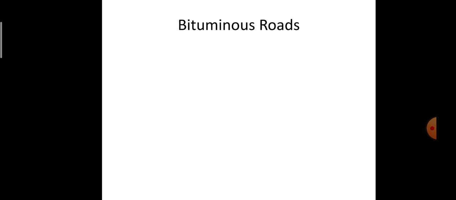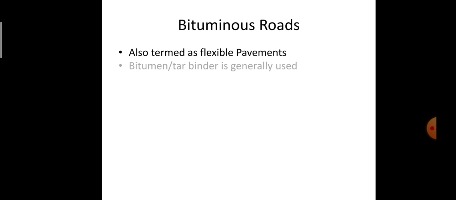that is called WBM roads. The next important type of road is bituminous roads. In the case of bituminous roads, we use bitumen as the binder material. These roads are also termed flexible pavements. Pavement is another word used for the road. So these are also called flexible roads or flexible pavements.